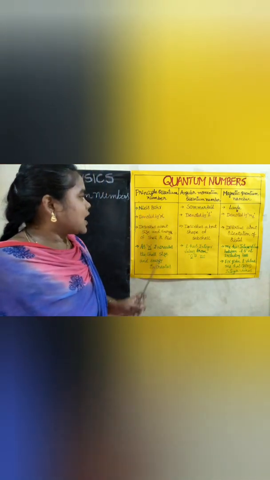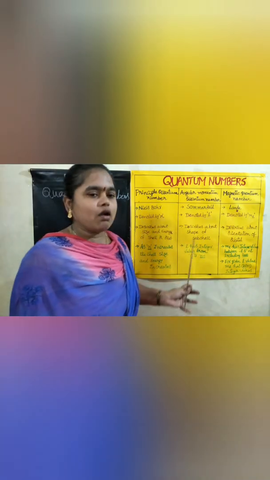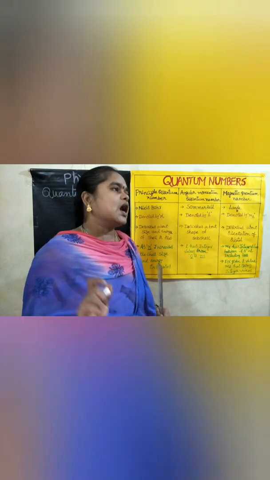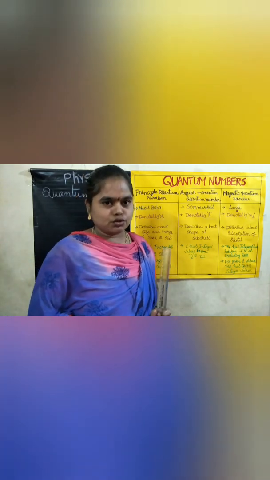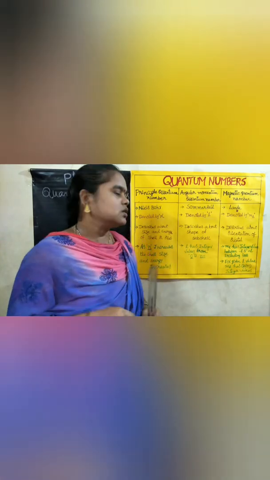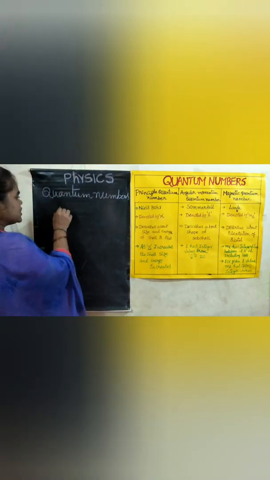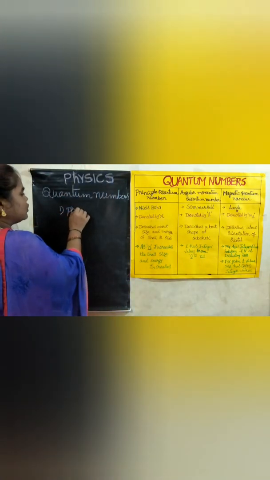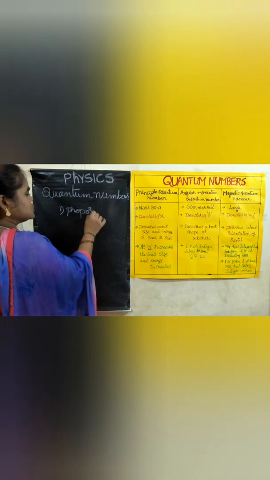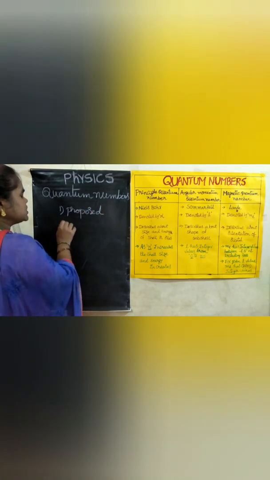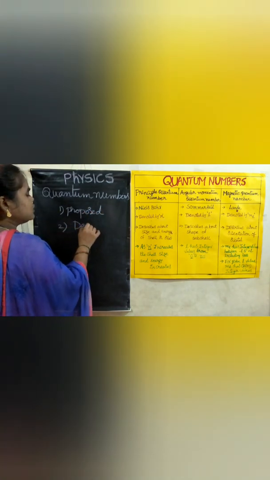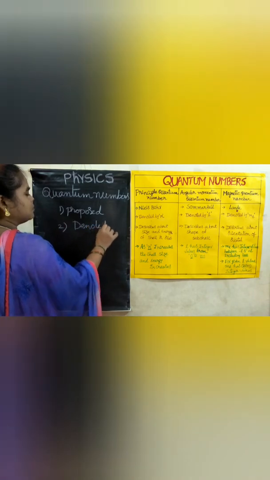So in your exam, how to write this long answer? For that, I will give a few clues on how to write this answer. First point is who proposed. Second one is with which letter we denote this quantum number.